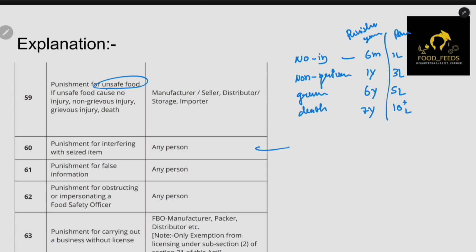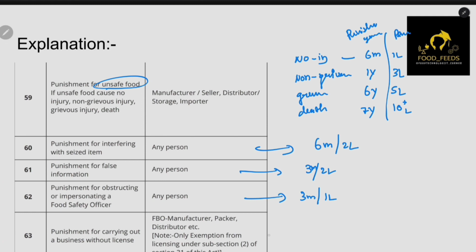Next, the punishment for the seized item. Take from the first one, 6-1, right? So take the first one and put 6 months and 2 lakhs. Punishment for false information is half, which I had told you, like 6 months and 2 lakh rupees. And impersonating a food safety officer, like if you are just taking some fake ID card and telling you are a food safety officer and you have purchased some items in, let's say, a retail store, then you will be punished with 3 months of jail and 1 lakh rupees.